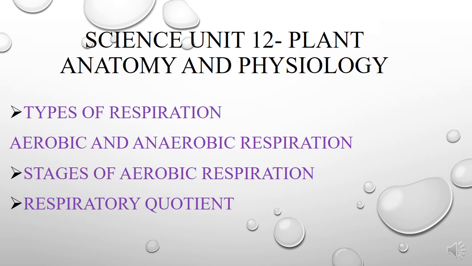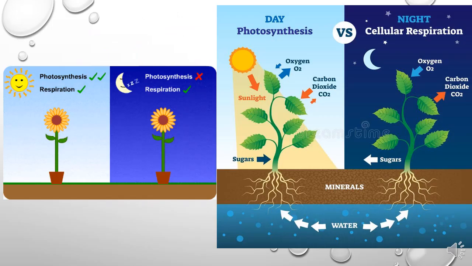Hello students, let us continue with Unit 12, Plant Anatomy and Plant Physiology. Today we are going to see types of respiration. Under that you have aerobic and anaerobic respiration, stages of aerobic respiration and respiratory quotient. Before that, let us revise certain topics.